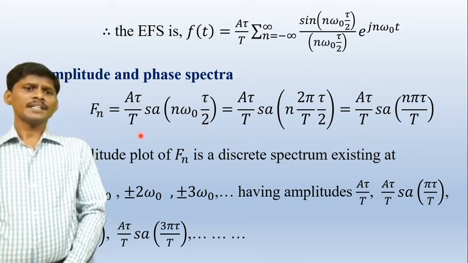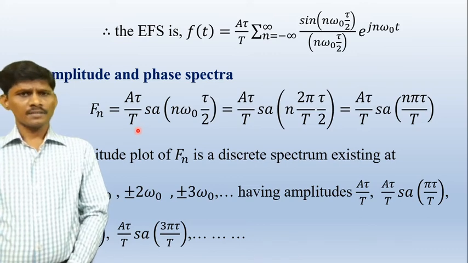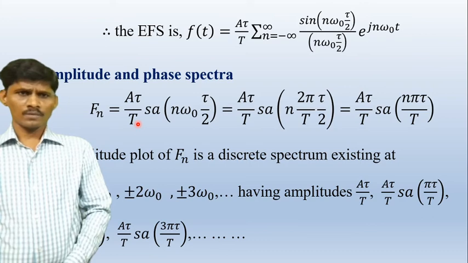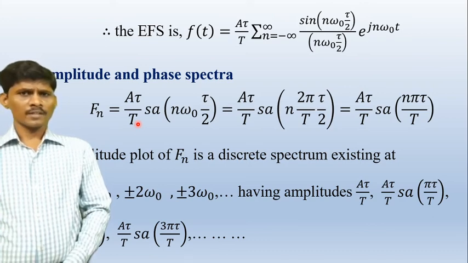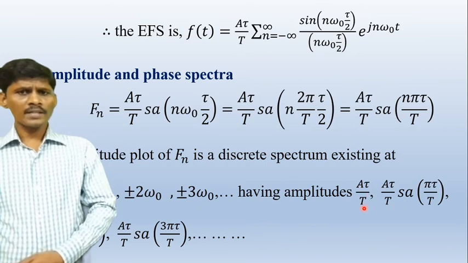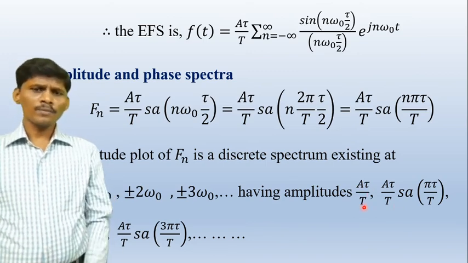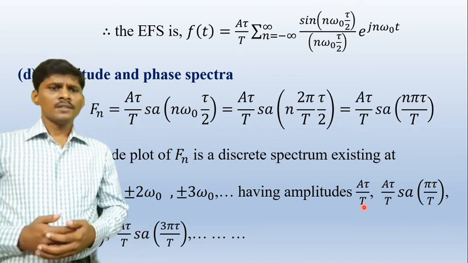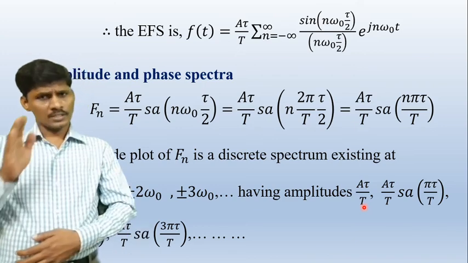A tau by capital T. At t equal to 0, that is at the origin, we have the maximum value. What is that maximum amplitude? A tau by T. And for the remaining values, the shape of the curve decreases.